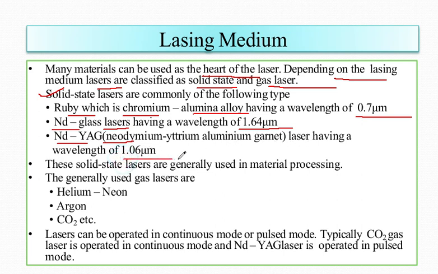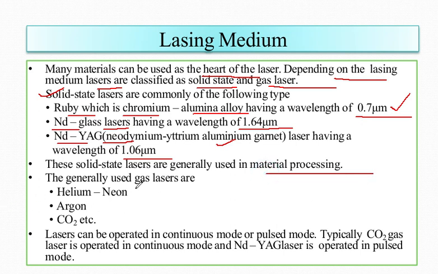Another is the Nd:YAG, which is also known as the neodymium yttrium aluminum garnet laser, having a wavelength of 1.06 micrometer. So if I talk about the Nd glass laser, we can obtain the maximum wavelength of 1.64 micrometer. Then the Nd:YAG laser has a wavelength of 1.06 micrometer. And the ruby laser, chromium in aluminum oxide, has a wavelength of 0.7 micrometer. These are the solid state lasers and they are generally used in material processing.